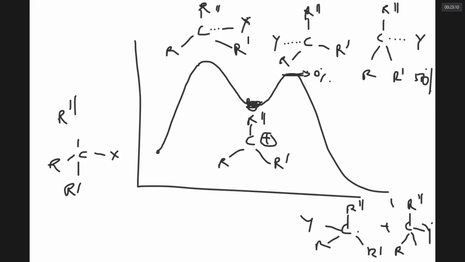Are we very clear, sir? In the SN1 reaction, how many steps are there? 2 steps. How many intermediates are there? Only 1.